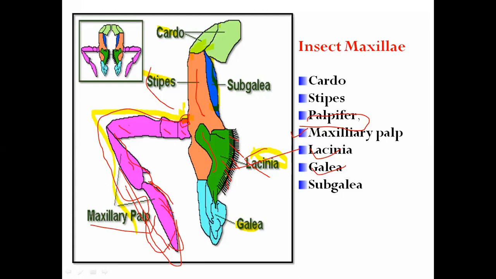Now I'm talking about a somewhat different modification of the lacinia. This is in the case of one insect, for example Coleopteran larvae, a beetle grub or larva, where there are the galea and lacinia, two lobes. When they are fused together, they form a single lobe. I'm talking about only Coleopteran larvae.